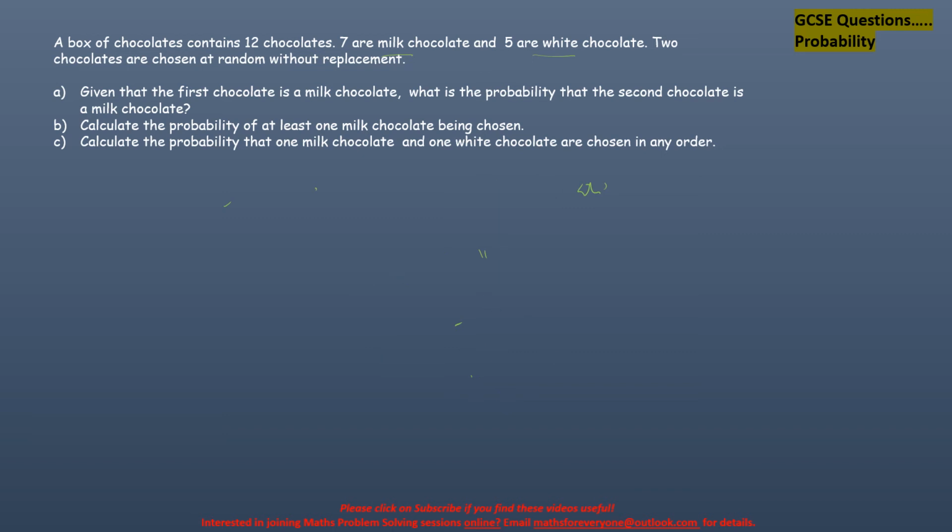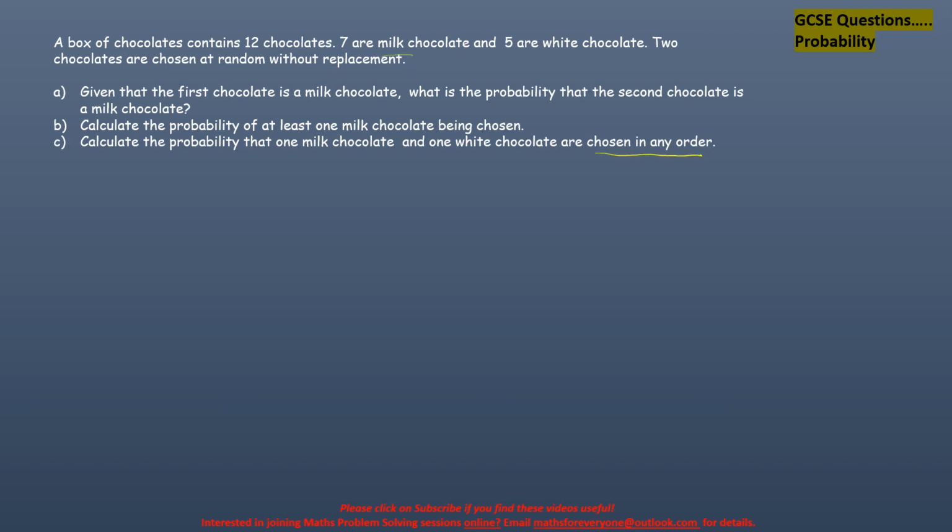This is asking: calculate the probability that 1 milk chocolate and 1 white chocolate are chosen in any order. So what are we going to do here? In the previous question we were working out at least. Here it is not at least, it is in any order.